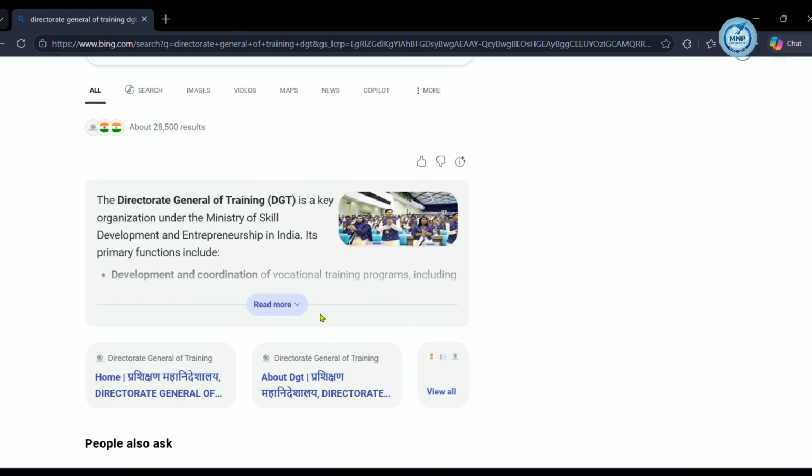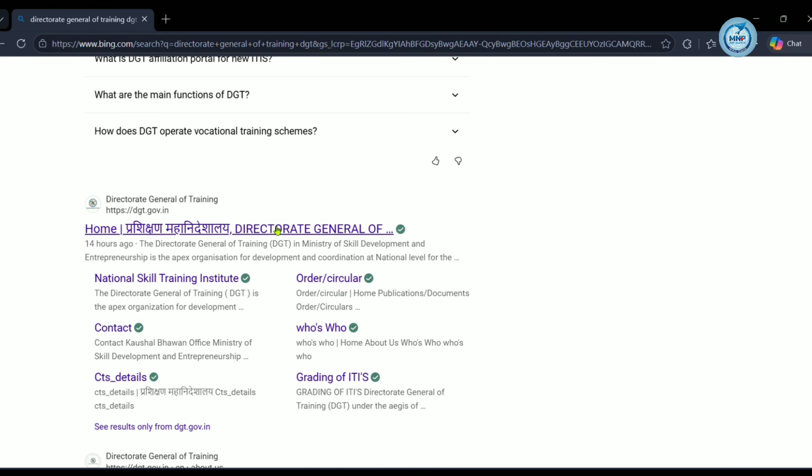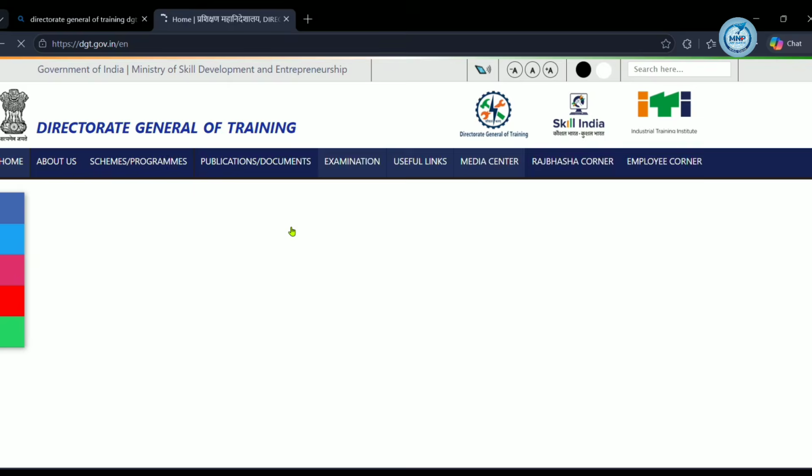So now see here, the home page for Directorate General of Training is there, right? Just click on the first website which appears here. After that the main page will open.